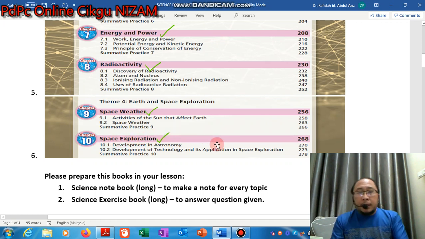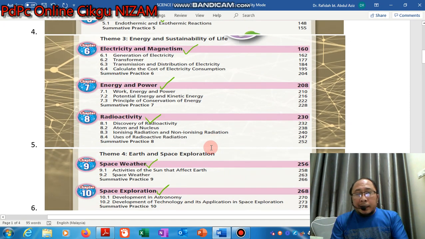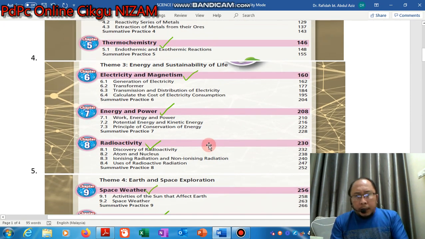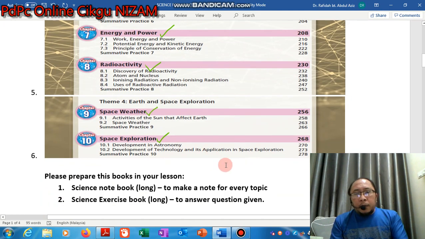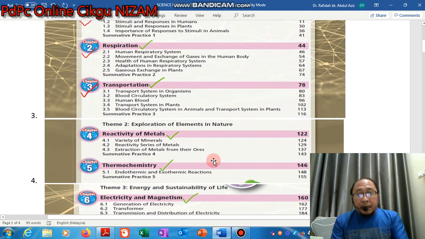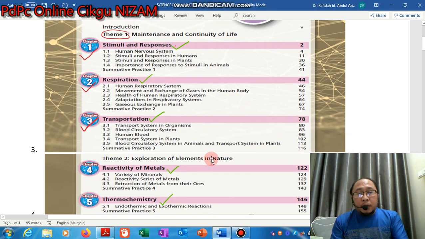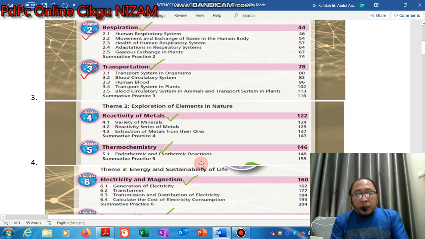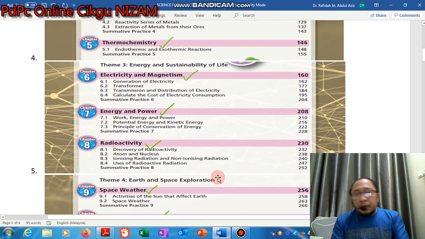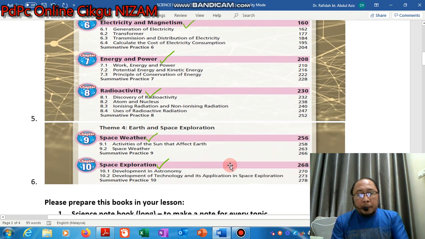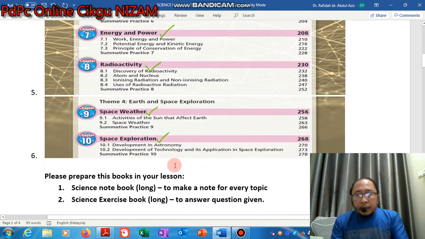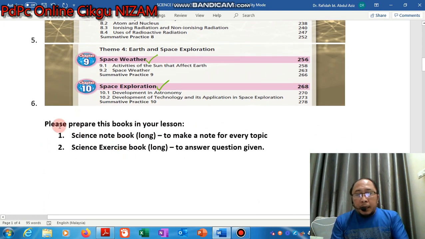So these are the 10 chapters that you will learn during this year 2021, and hopefully you can survive properly during this year in order for you to sit for PT3. And what you have to know is that all the syllabus starting from Form 1, Form 2 and Form 3 will be asked in PT3.